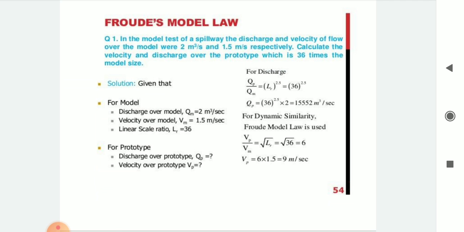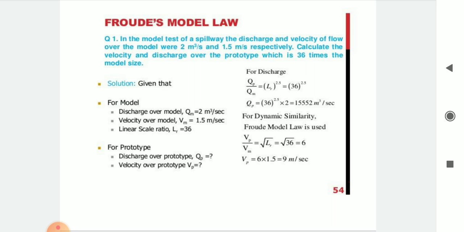Question 1. In the model test of a spillway, the discharge and velocity of flow over the model were 2 meter cube per second and 1.5 meter per second respectively. Calculate the velocity and discharge over the prototype, which is 36 times the model size. So given that for the model, discharge, velocity and linear scale ratio have been given, and for the prototype we have to calculate the discharge over the prototype and the velocity over the prototype Vp.